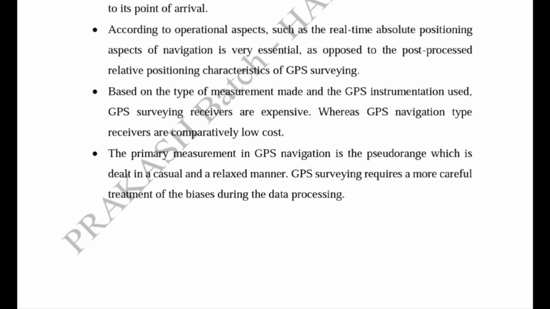So they have different types of measurement, and we already studied that real-time absolute positioning is required for navigation purposes. The primary measurement in GPS navigation is the pseudo range, or the distance between the receiver and satellite, whereas GPS surveying requires a more careful treatment of the biases during data processing.